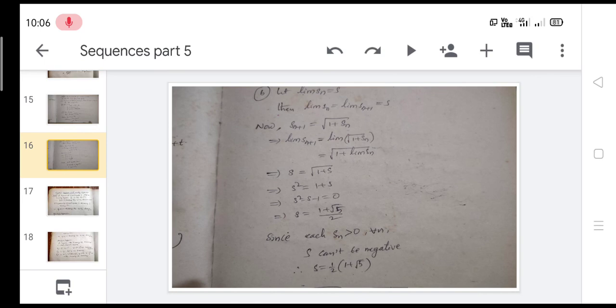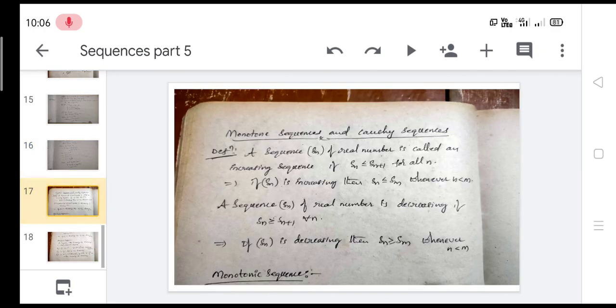Here S is equal to root of 1 plus S, and S square is equal to 1 plus S, so S square minus S minus 1 is equal to 0. This is a quadratic equation in S, so we got the S value as 1 plus root 5 by 2. Since each Sn is greater than 0 for every n, S can't be negative. S is always positive, and S is equal to 1 by 2 into 1 plus root 5 only.